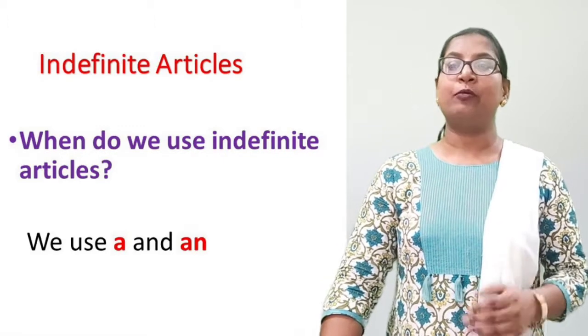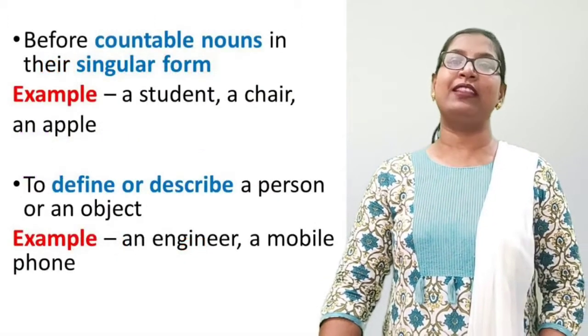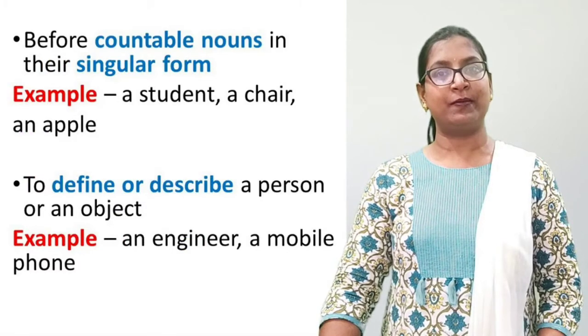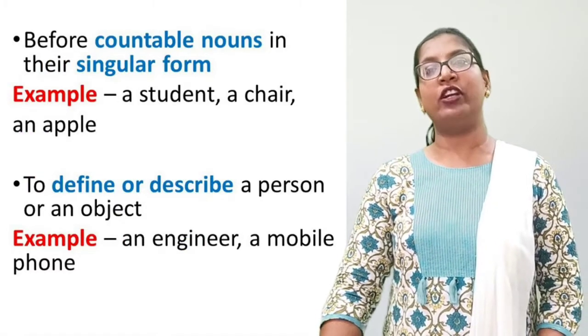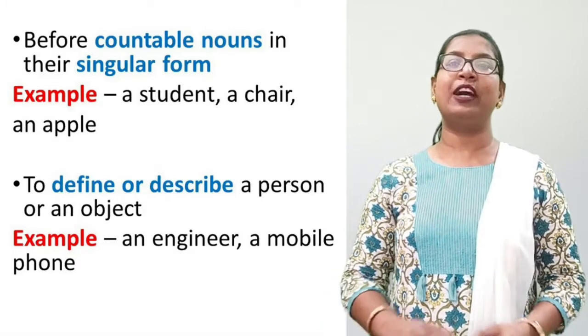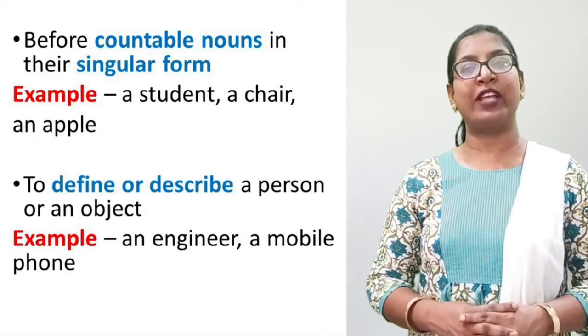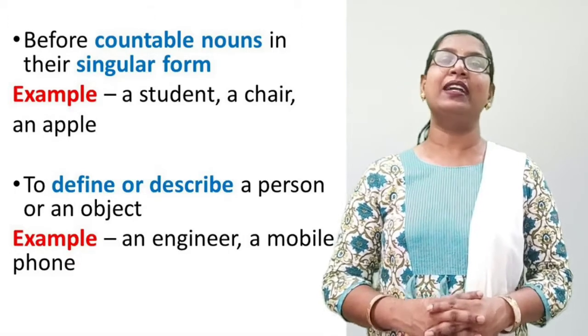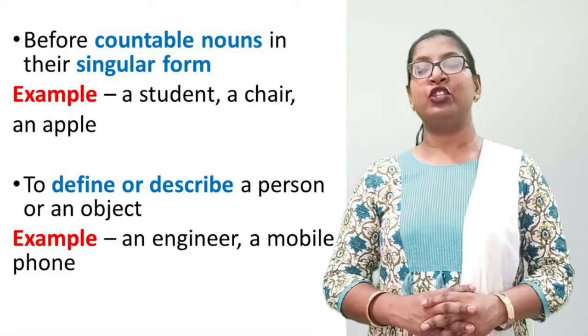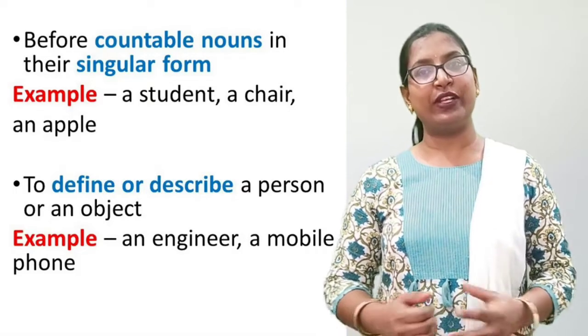First one is before countable nouns in their singular forms. Countable nouns means the nouns which can be counted in numbers and when they are singular in number. For example, a student.